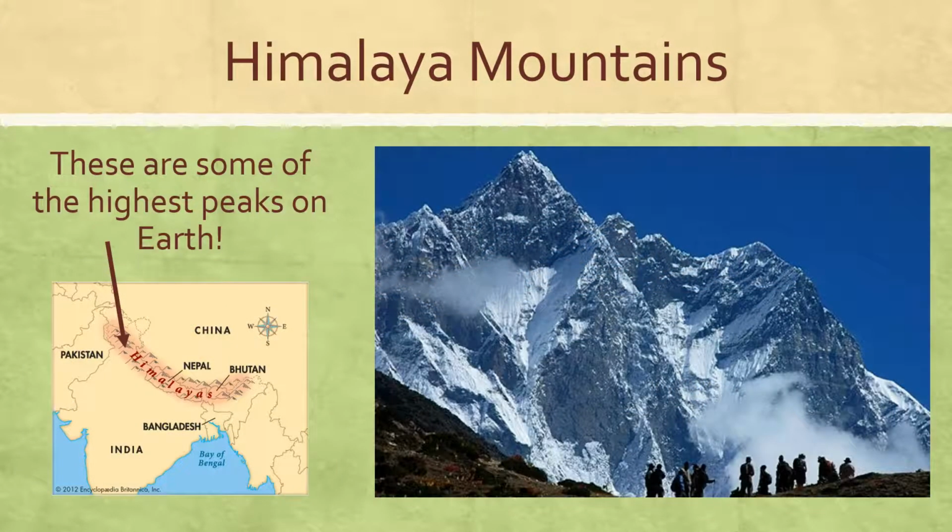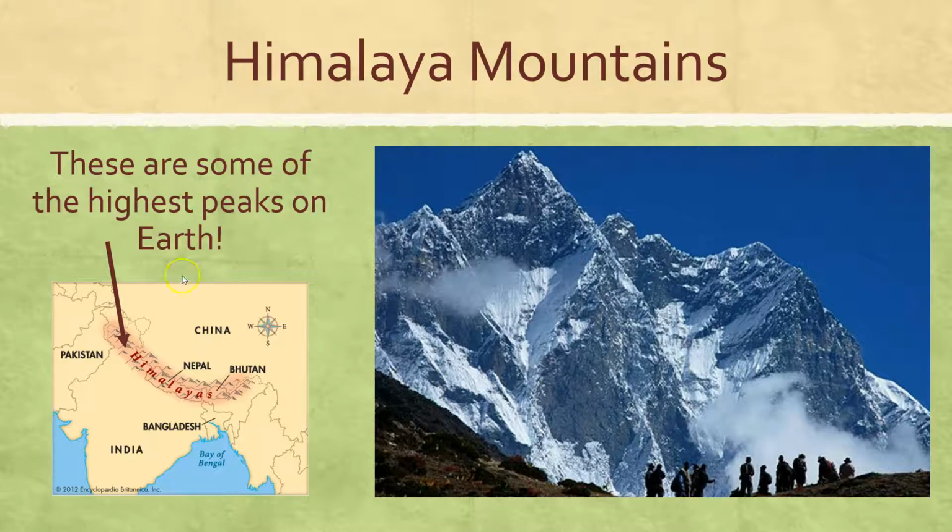And then we have the Himalaya Mountains. The Himalaya Mountains have some of the highest peaks on Earth. You may have heard of a mountain called Mount Everest. And Mount Everest is located here in the Himalaya Mountains. Many people will travel from all over the world in order to climb Mount Everest, which is actually a very dangerous thing to do. They have to train for a very long time, and it's extremely high and can be very difficult. Sometimes they have avalanches, where the snow will start to fall, and as it does, it'll cause more snow to fall, and it can be very dangerous.